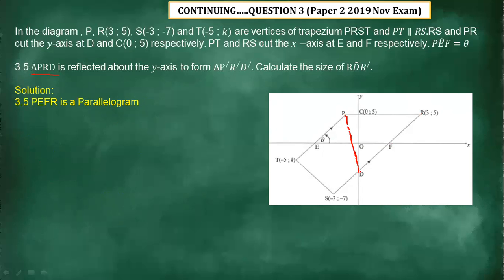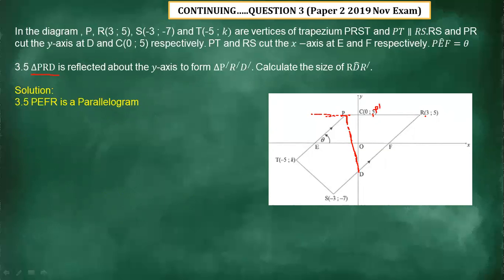All right. So they're saying that triangle is going to be reflected across which line? The y-axis. If that is the case, then let us form a new triangle which was reflected. This point P is going to come to this side. If we have a P here, it's going to be P prime.